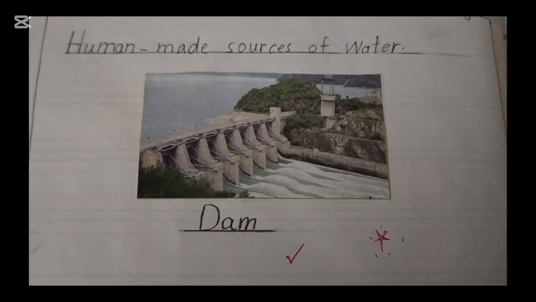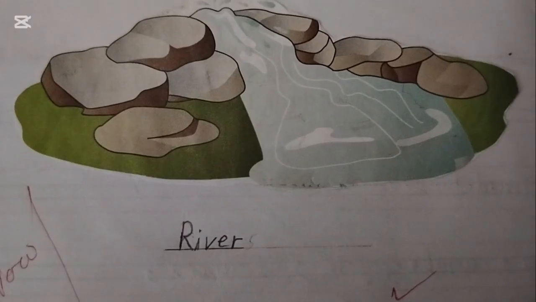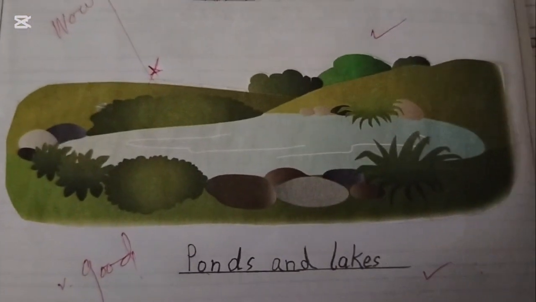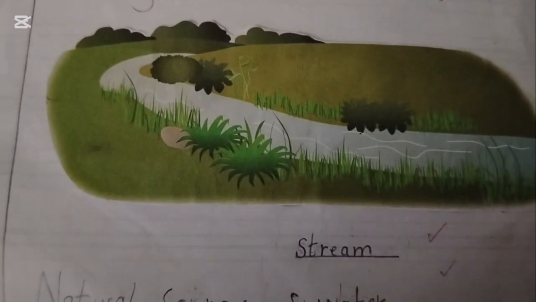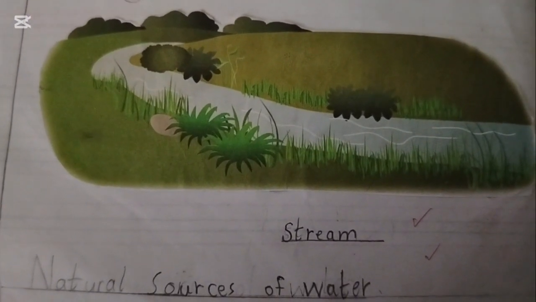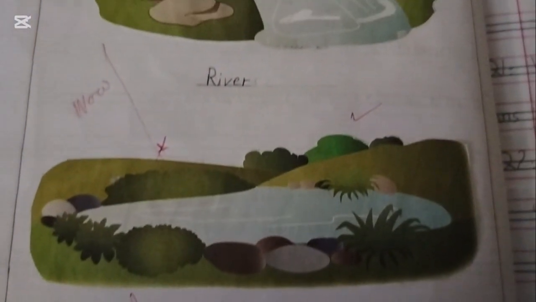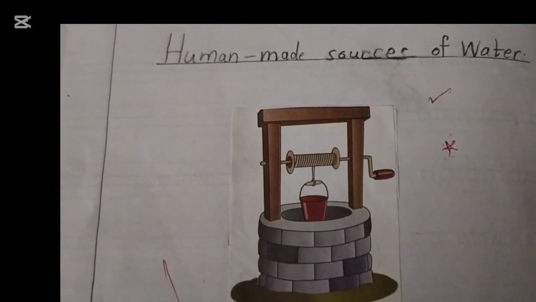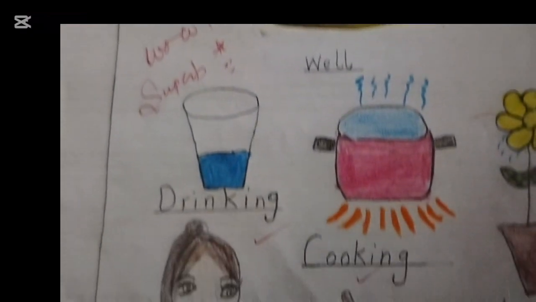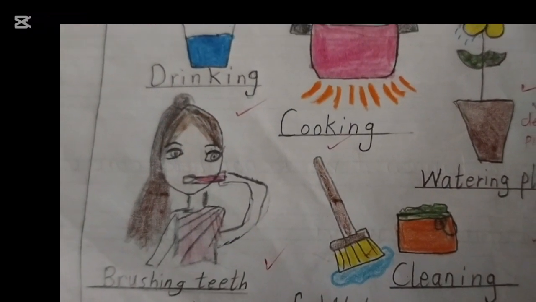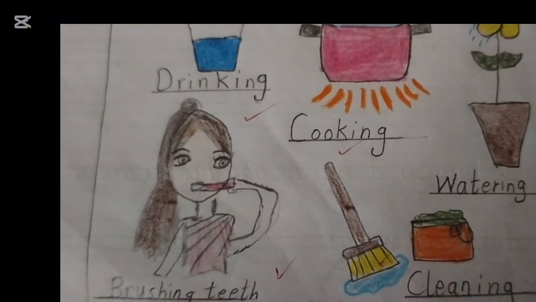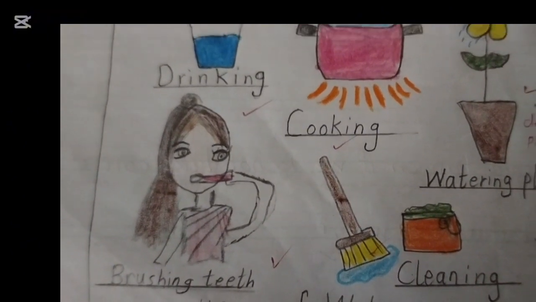The human-made sources of water are dams, wells. Rivers, ponds, lakes and streams are the natural sources of water. And here are the uses of water in our daily life: drinking, cooking, watering plants, cleaning, and brushing your teeth.